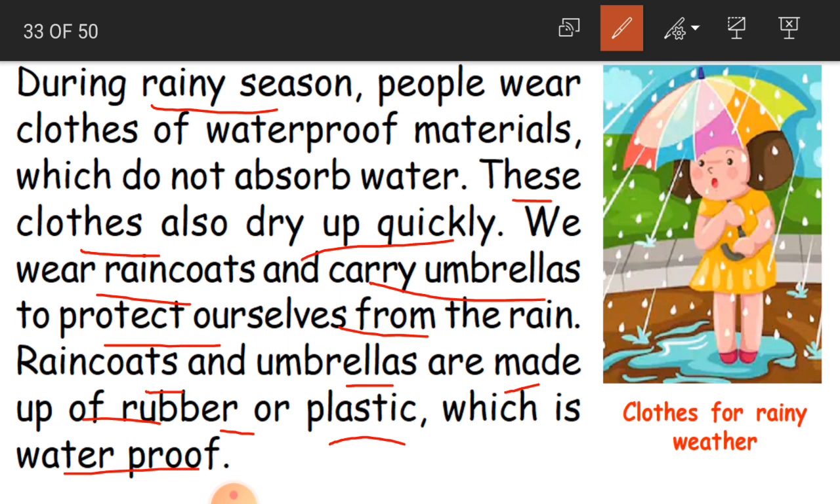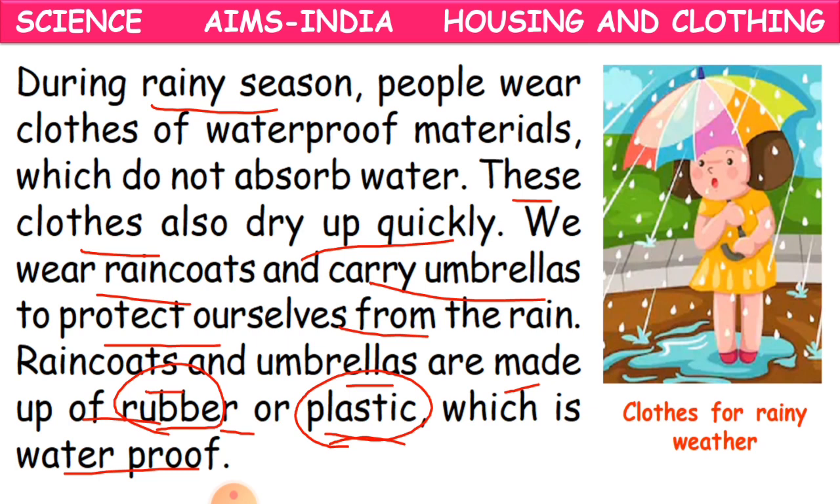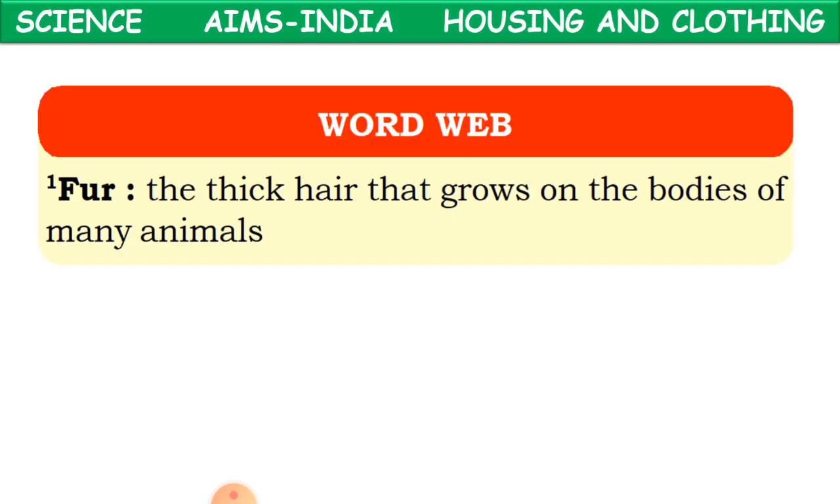With what material are these raincoats and umbrellas made? They are made up of rubber or plastic. This you have to remember, rubber or plastic. And these materials are waterproof, children. Okay, clear? So this is how we protect ourselves from the rainy weather, and we wear waterproof materials. Clear, children?